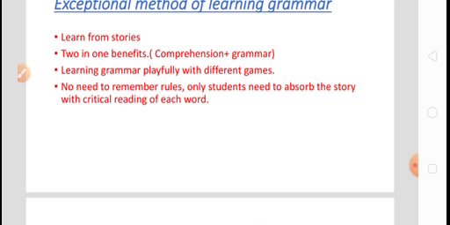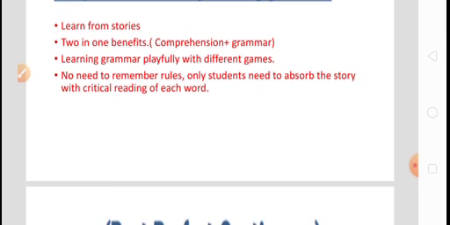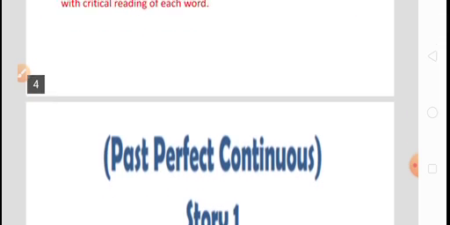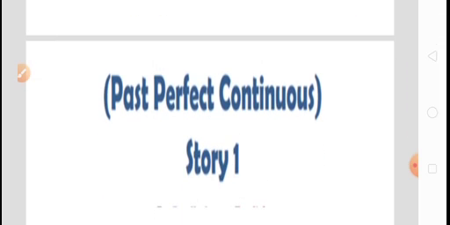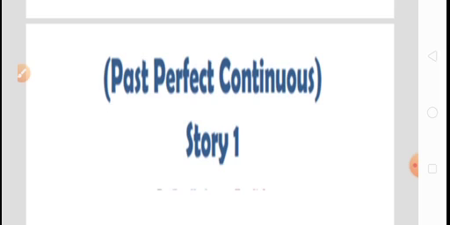From the grammatical point of view, from the comprehensive point of view. And in this way you will be able to learn the grammar very easily. At the same time it will be there in your mind for a long time. So let's begin. Today we will learn about past perfect continuous tense.